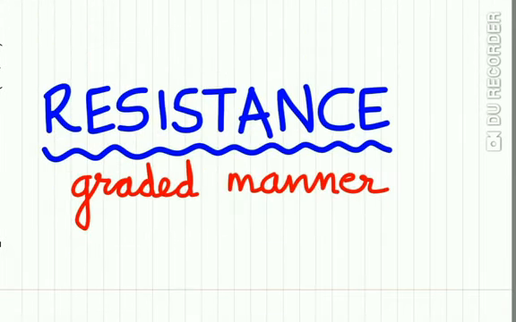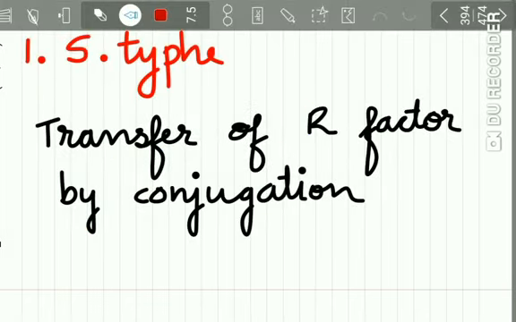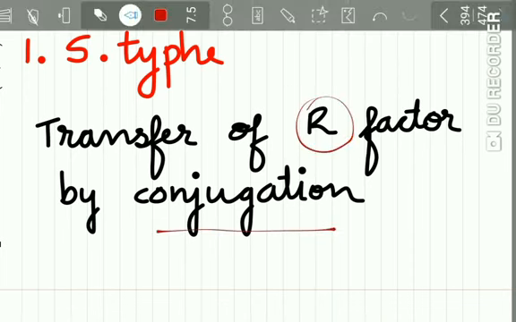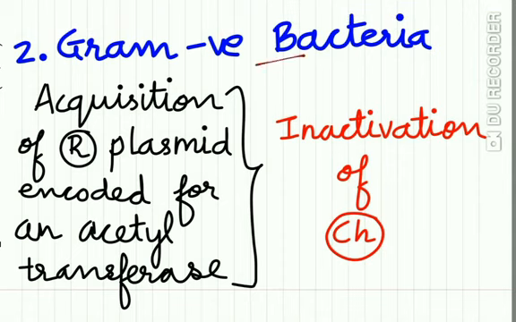Now, the resistance towards chloramphenicol develops in a graded manner. Let us study the mechanism of this resistance development. First, S. typhi acquires resistance to chloramphenicol by transfer of the resistant factor by conjugation. Then, the gram-negative bacteria acquire resistance by acquisition of a resistant plasmid which encodes the enzyme acetyltransferase, and here you should note that this enzyme acetyltransferase causes inactivation of chloramphenicol.